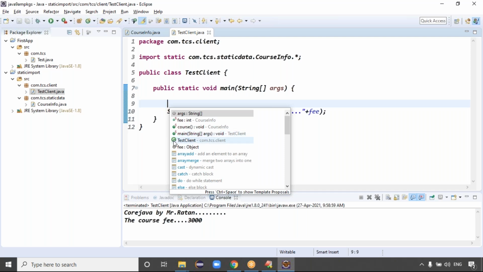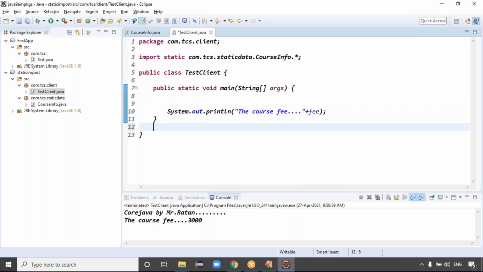Class means you have the C. Guys, when you create a class, you'll get the C. C represents the class, but S is there to represent static. Exactly. S represents static.